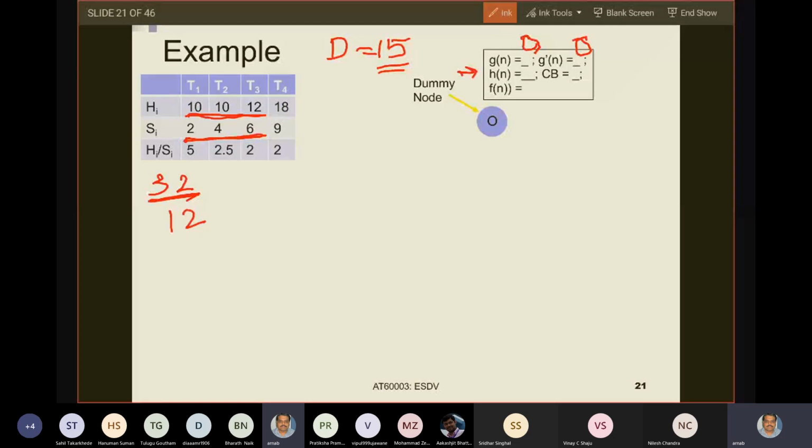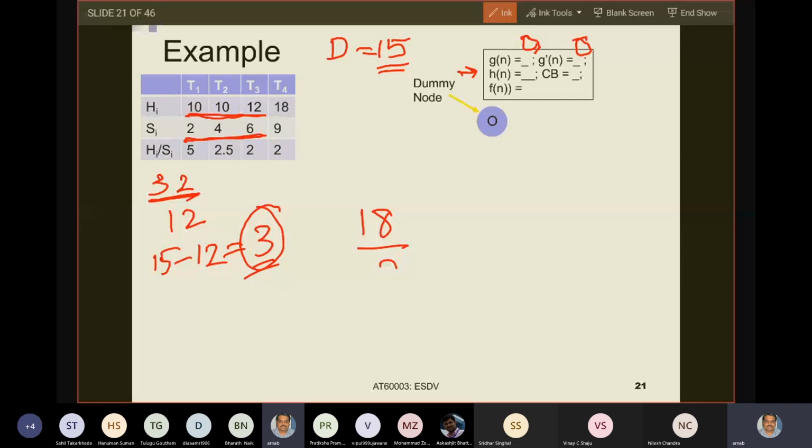Now how much resource do I have? 3, 15 minus 12 is my remaining 3. Now using up this 3, what is the maximum additional hardware cost that I can gain? That is given by 18 by 9 into 3.